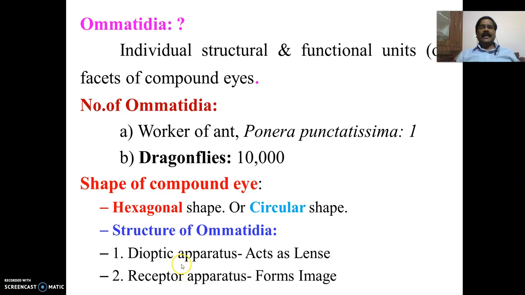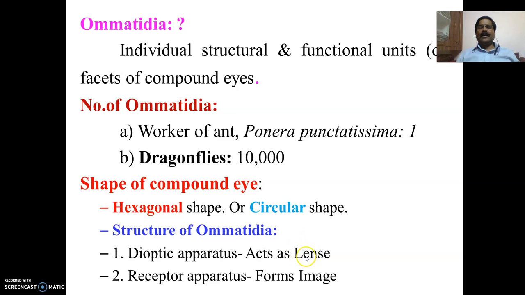So basically the Ommatidia consists of two important parts. The first part is known as the diaptic apparatus and the second one is known as the receptor apparatus. These two parts you will be seeing in the next image. So what is the diaptic apparatus? The diaptic apparatus is nothing but a simple lens. It acts as a lens.